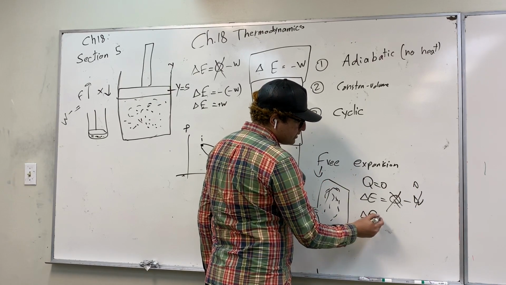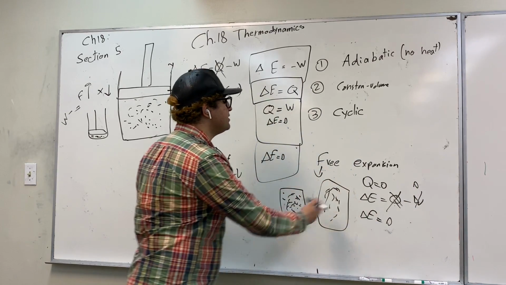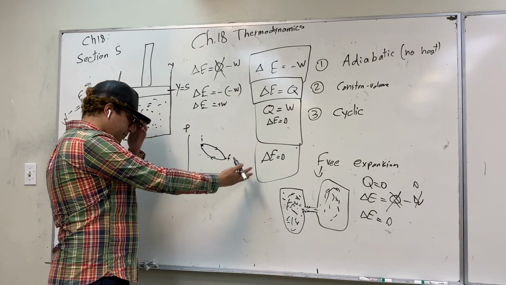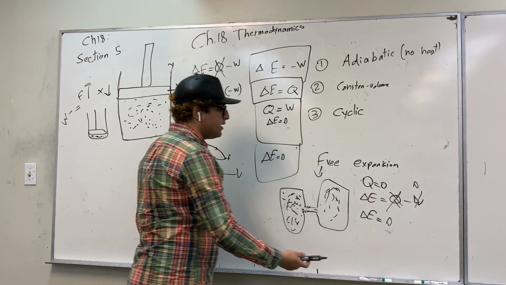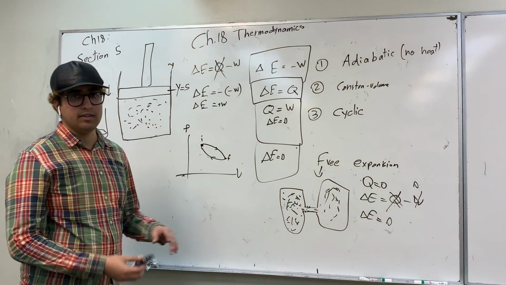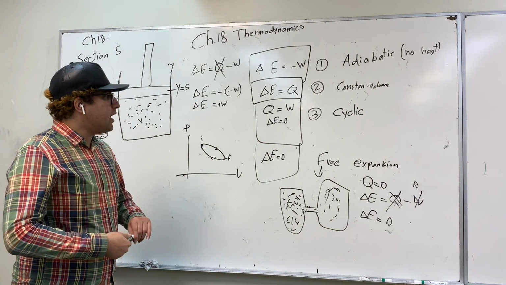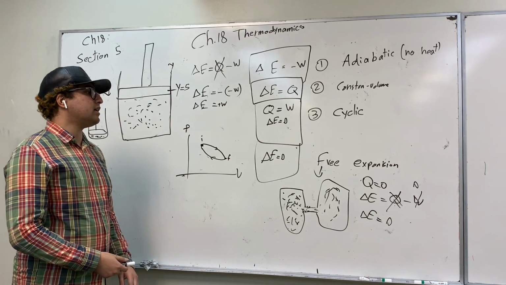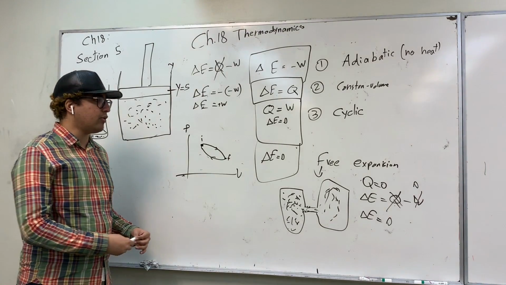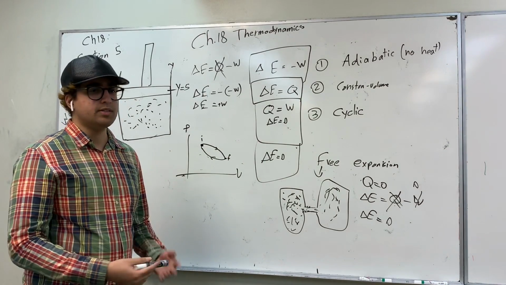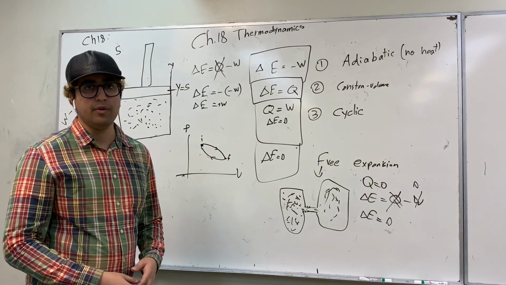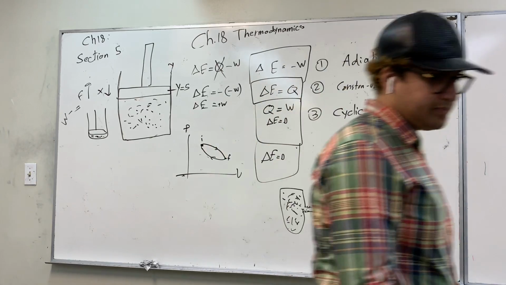So which means that the change in internal energy of the system is 0. So this is a pretty simple case. It just means that there is no heat and there is no work. So the change in internal energy is 0. And these are the 4 special cases that are included in our syllabus or in our course. And if you understand them, it will help you understand the first law of thermodynamics further. And that's it.